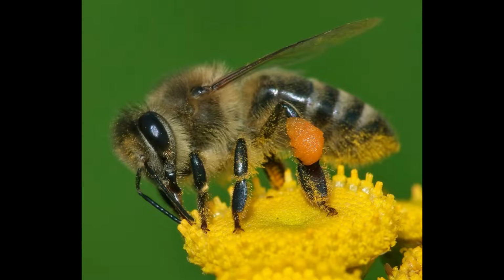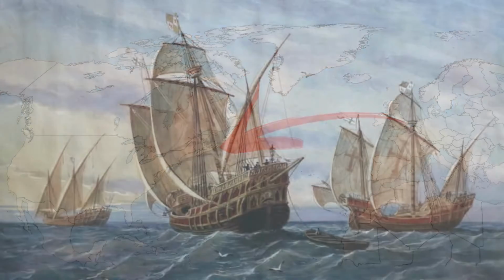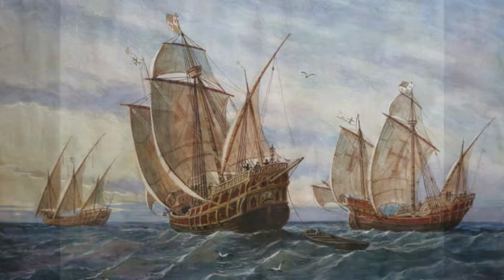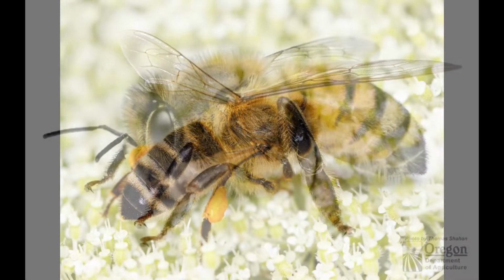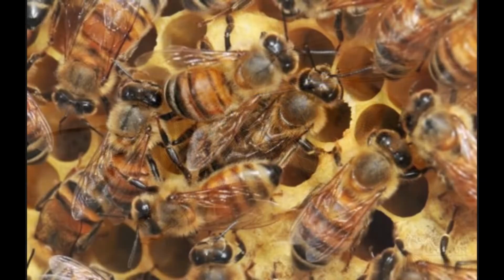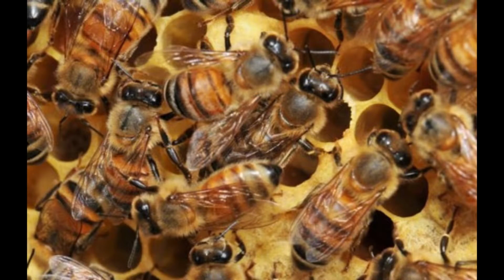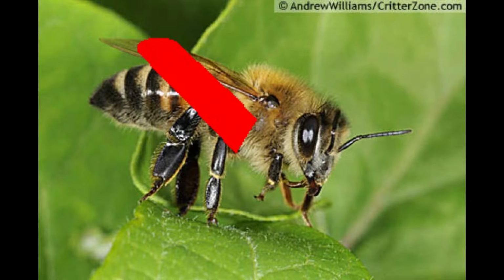Honeybees are a well-known example of an invasive species. The western honeybee was originally native to Europe and brought over to the Americas by boat in the 17th century. There is a common misconception that the western honeybee needs to be saved because without them there would be no pollinators. The niche of pollination in the Americas was already filled by over 4,000 different species of animals. While honeybees are pollinators, the ecosystem is in no way dependent on them.